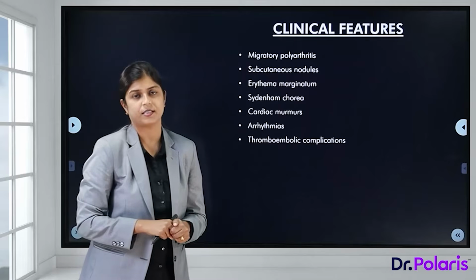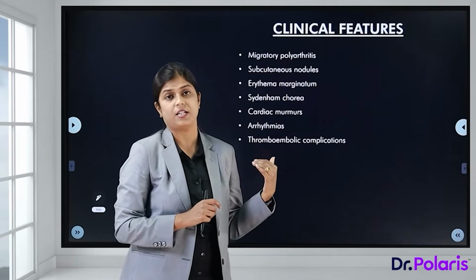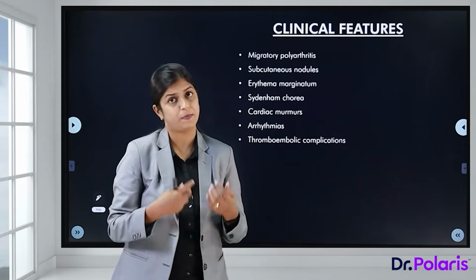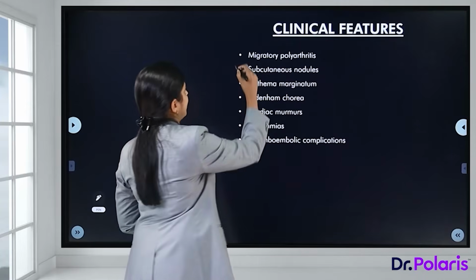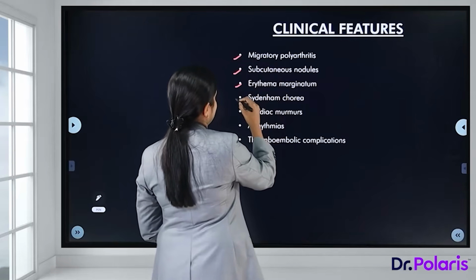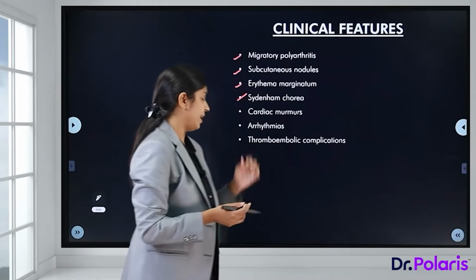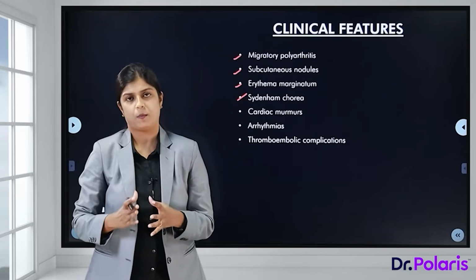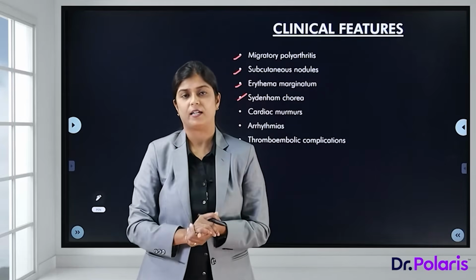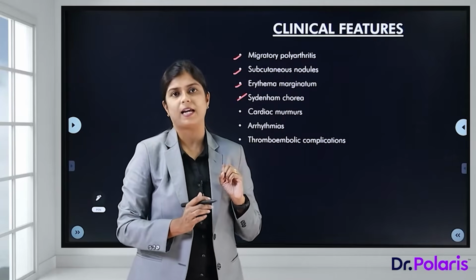Coming to the clinical features. Now clinical features, the patient can present with any of the extracardiac manifestations. It's not necessary that the patient has to present with some cardiac symptoms. So the patient can present with migratory polyarthritis, subcutaneous nodules, erythema marginatum, Sydenham chorea, or even the patient can have cardiac murmurs, arrhythmias, or thromboembolic complications. So the presentation of these patients can be very varied, and it might be totally unrelated. So we have to know these lesions to come to a diagnosis.